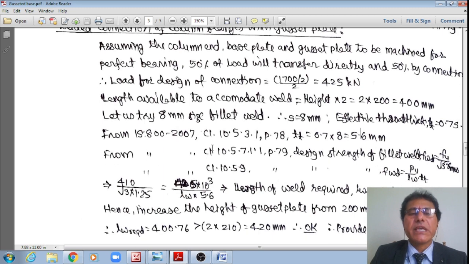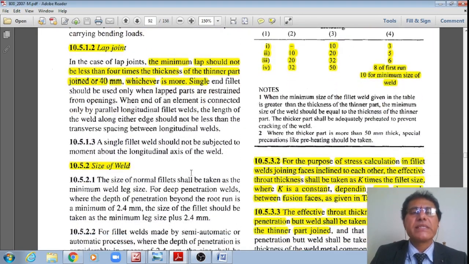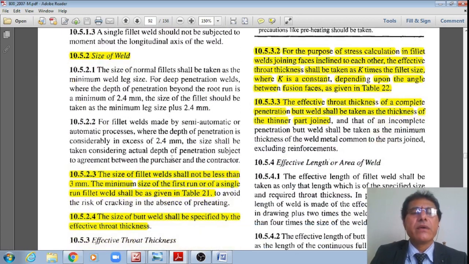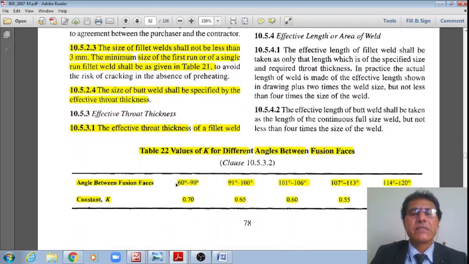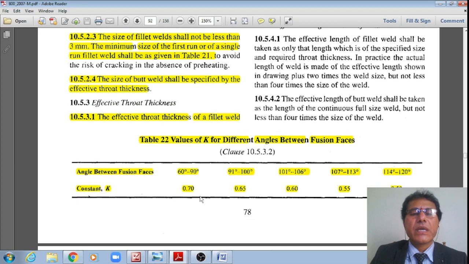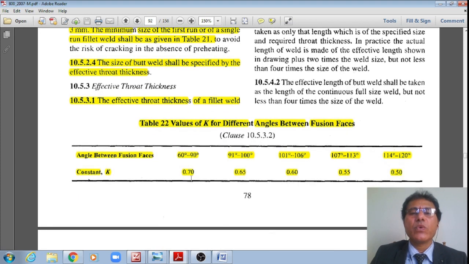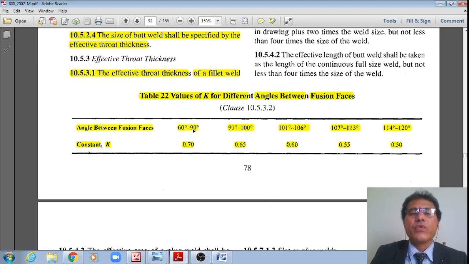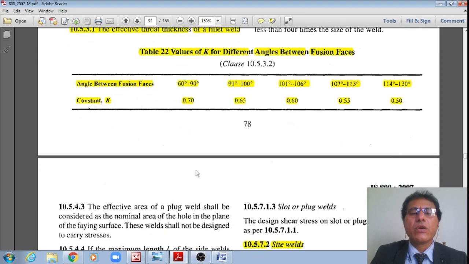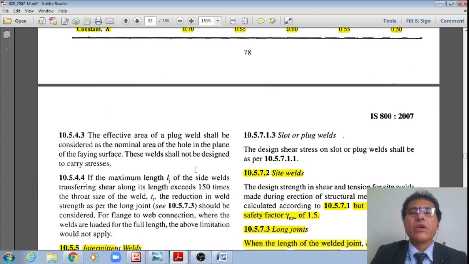And also from the same IS 800 clause 10.5.7.1, page number 79. The next page, let me go to the next page, student. What the code says is that for the fillet designs, you can see the constant K is equal to 0.7 if the fusion faces are between 60 to 90 degrees, right? Then we know the fusion faces are at 90 degrees, then also the constant K is equal to 0.7, right?